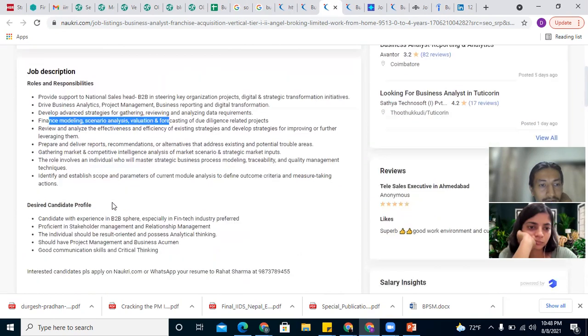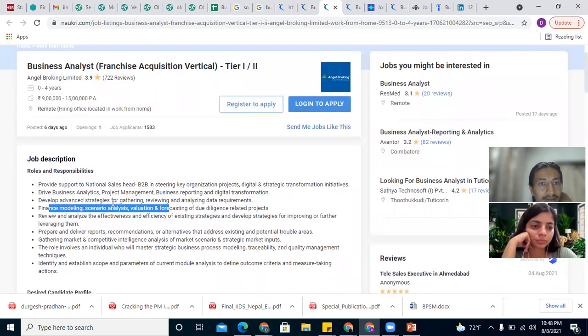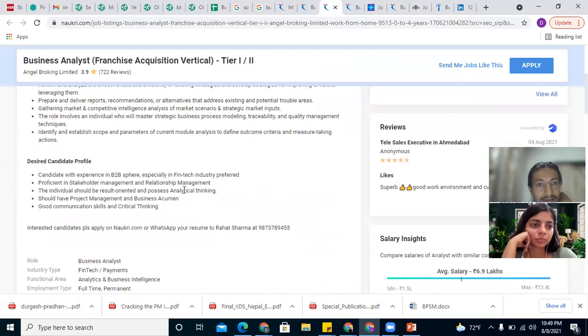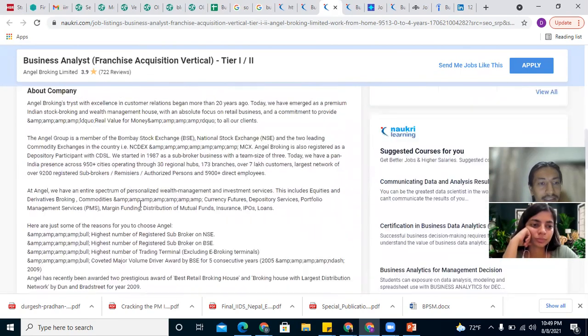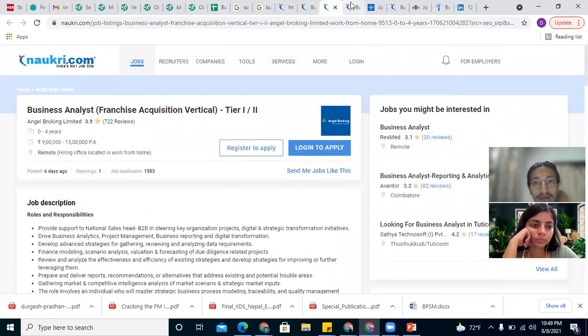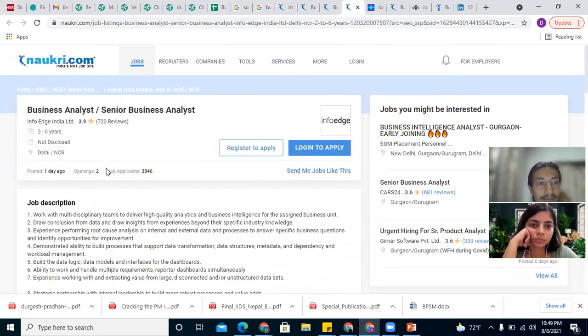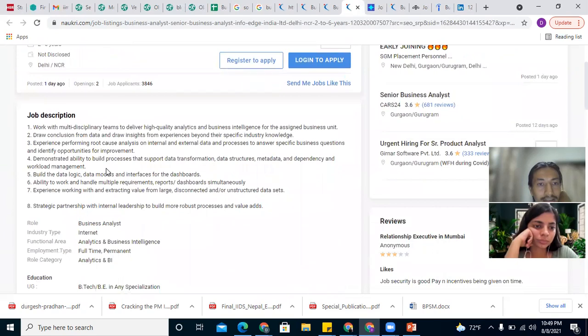So this is more of a finance related role, more of financial analysis because it is for the acquisition vertical. If someone has worked in finance or fintech, then that's a relevant skill for this role. Here also no specific tool sets are required. I'm just looking for roles where they have mentioned specific skill sets.